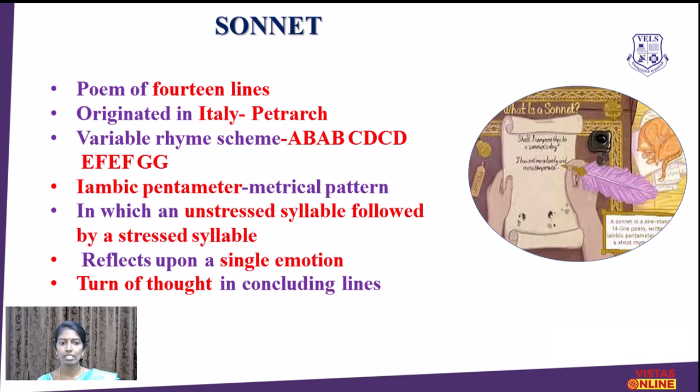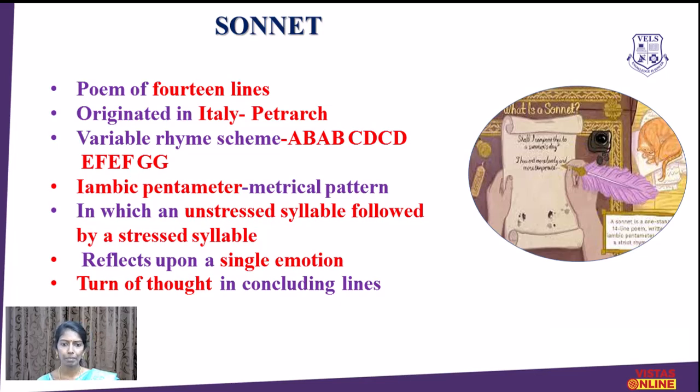Actually, this is the rhyme scheme adopted by Shakespeare, but the original Italian sonnet had 2 parts only: first an 8-line octave, and the second part known as the sestet, that is 6 lines.